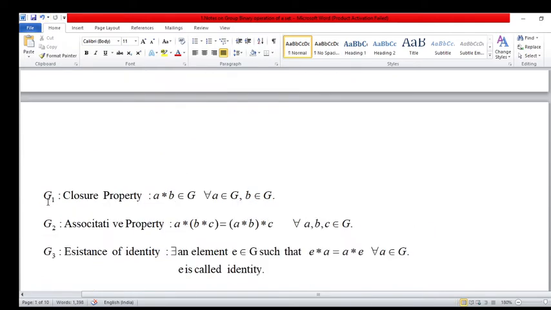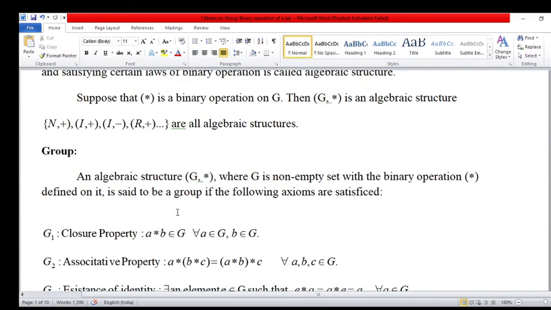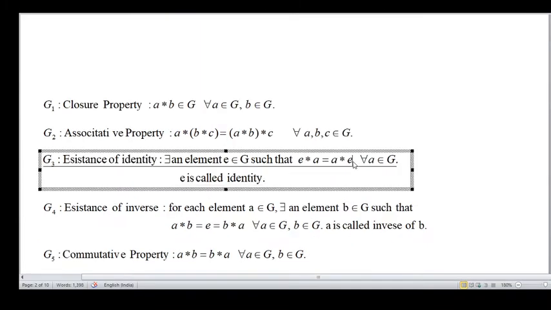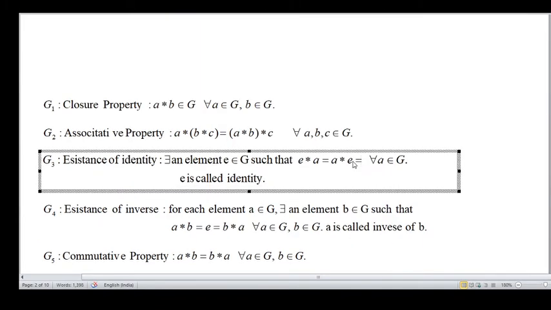First, G1 is the closure property, same closure property here. This is the closure property: A star B belongs to G, where A is an element of G and B is an element of G. This is the associative property, again the same. Existence of identity element, G3, is the same, equal again to A.